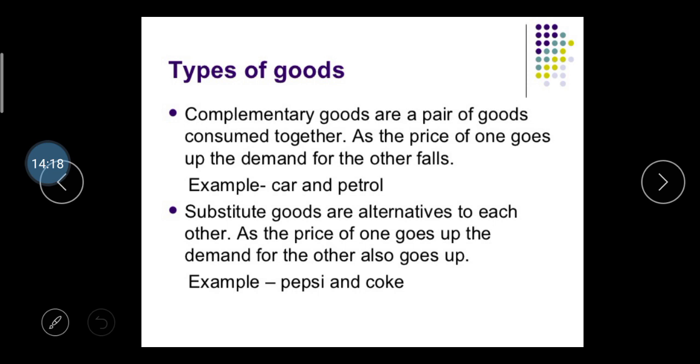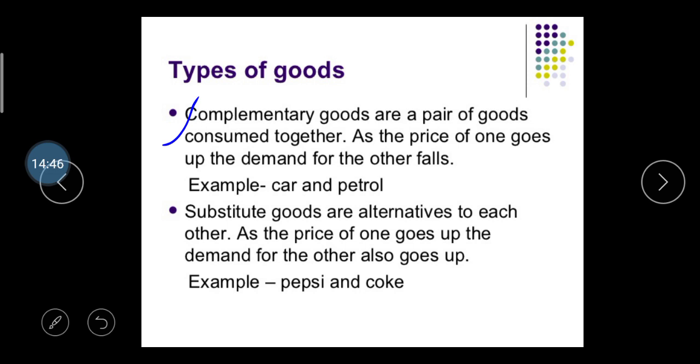Complementary goods are pairs of goods that are consumed together. As the price of one good goes up, the demand for the other falls. So complementary goods are goods that we have to use together, in parallel. If one product's price is higher, then automatically the demand for the second product falls. So we should use them together.